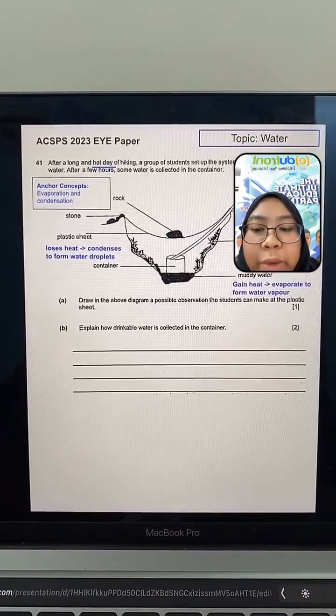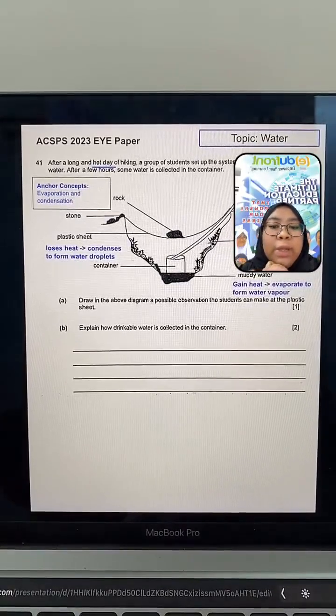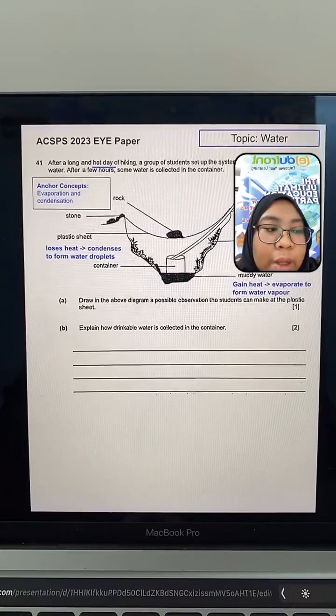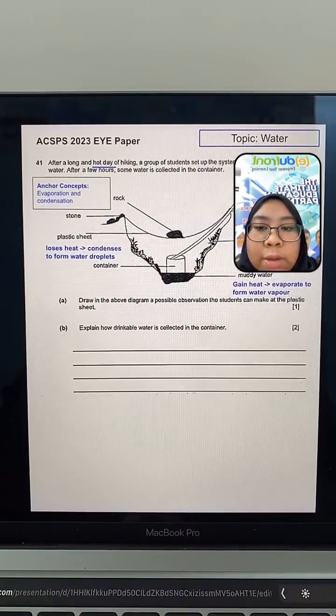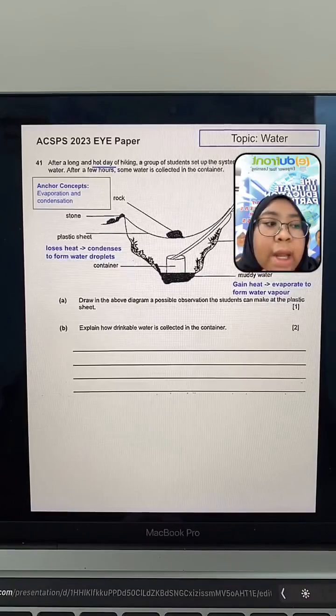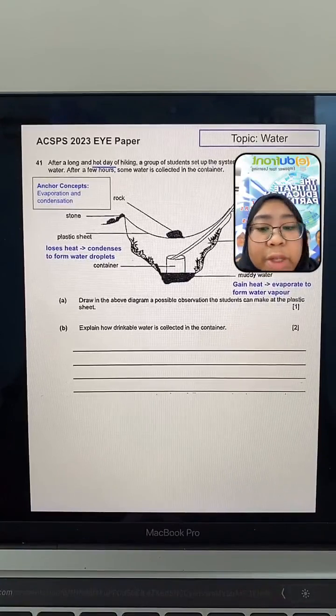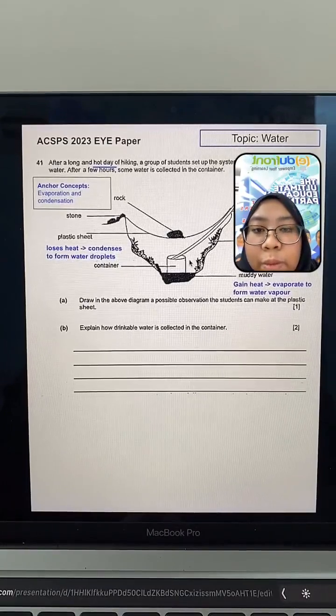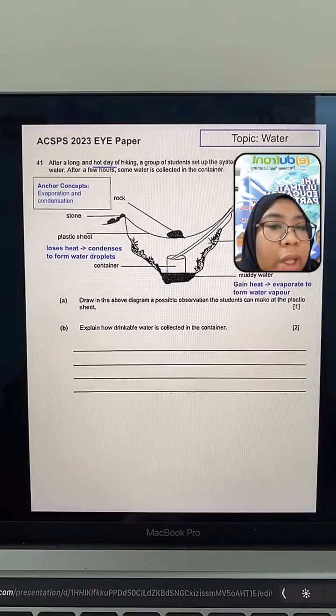Question A. Draw in the above diagram a possible observation that students can make at the plastic sheet. What do you guys think? What would the observation be that students can make? Remember it's a hot day, and then they want to set up a drinking system. So there must be water droplets involved, there must be evaporation and condensation involved. So what do you think will be observed in this setup? What do you think?